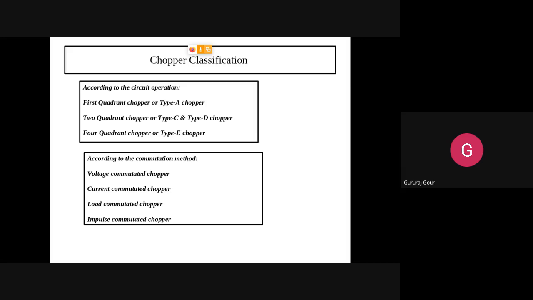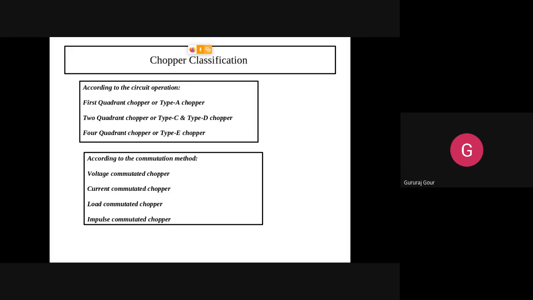Try to understand the ethics or honesty I am telling here. If you really want to become a good engineer, try to improve. We have to improve ourselves, make our profile better, make ourselves stronger. Then only we are able to differentiate ourselves automatically from the others. So how can I tell that the XYZ answer is quite different from others? Like that. This is how you have to explain in detail about the chopper classification.